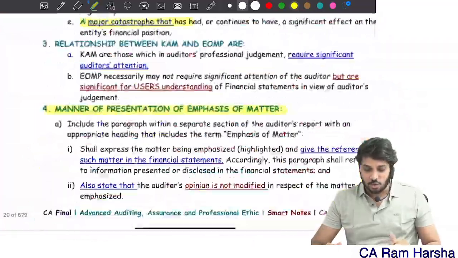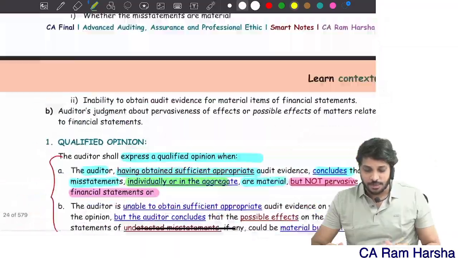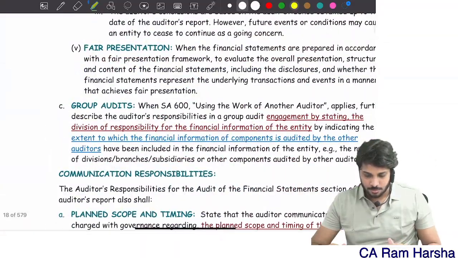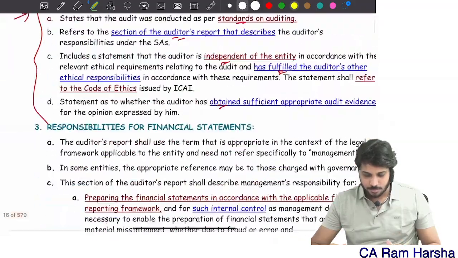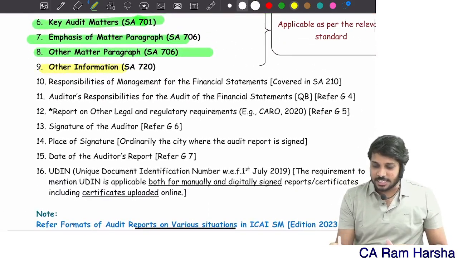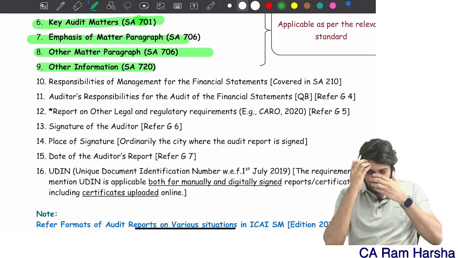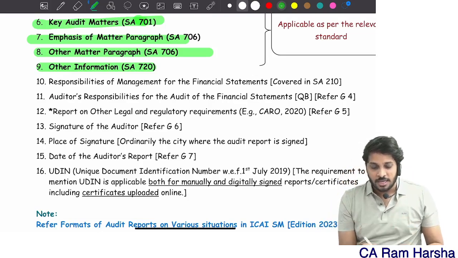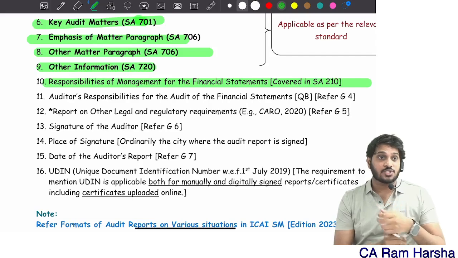So now let's again go back to the auditor's report. Other information section is also over. Then what else do we have in various sections of the audit report? Then you should tell about responsibilities for financial statements.